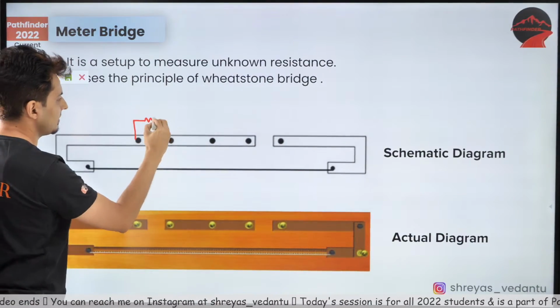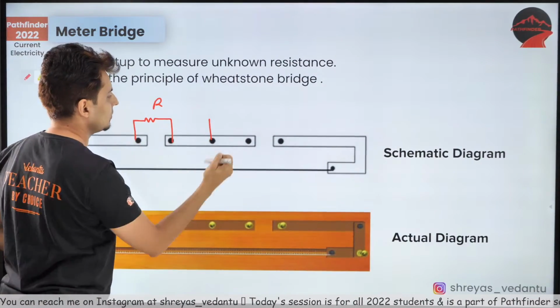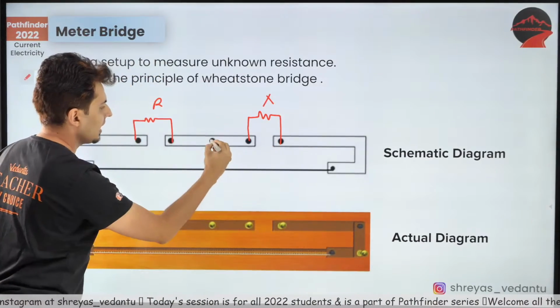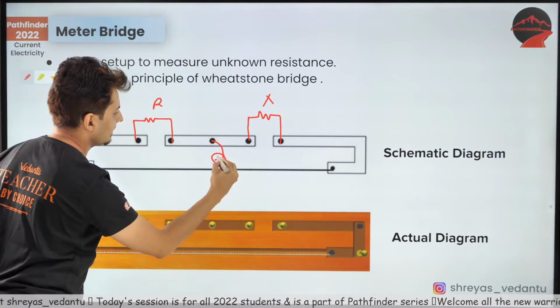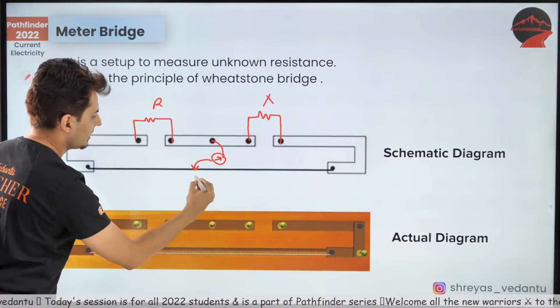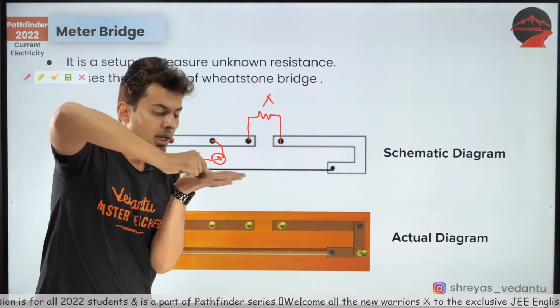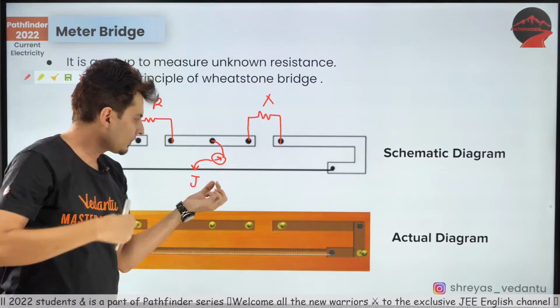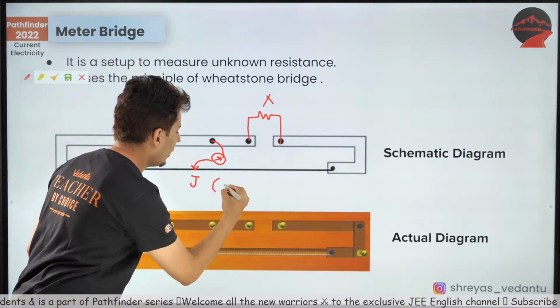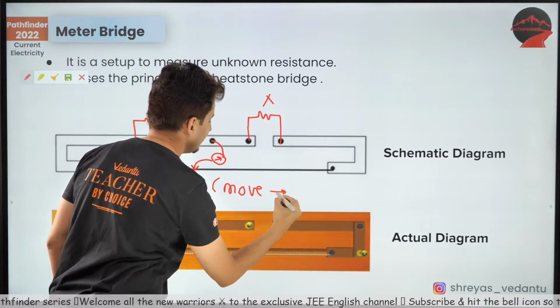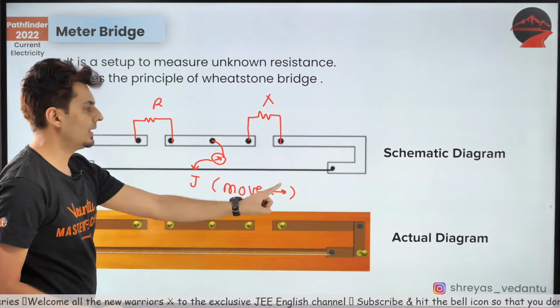You connect that resistance here and you connect the unknown resistance over here, X, and you take a device which measures current and you connect it at this point. Generally, this point is referred to as J, which is the jockey. It's basically a movable point on the wire. You can move this left or right on that wire.